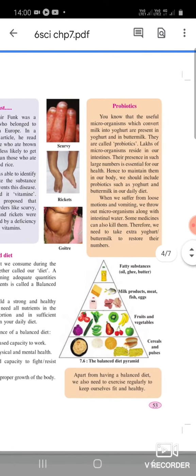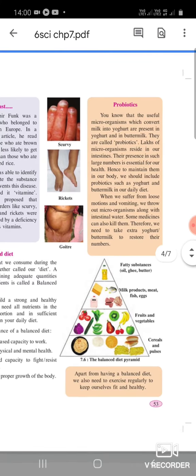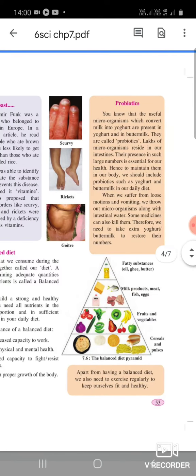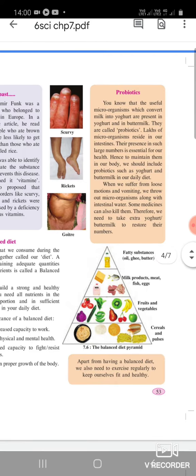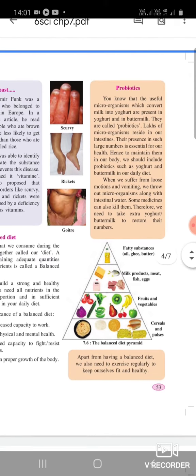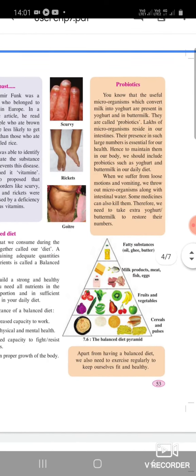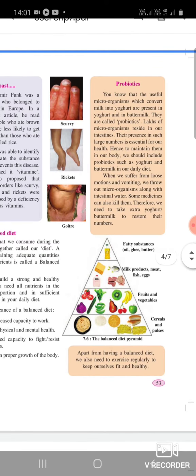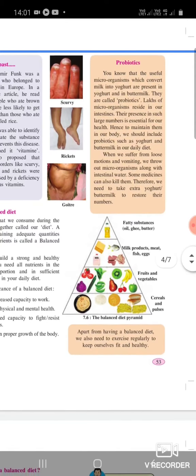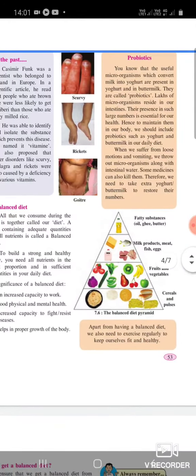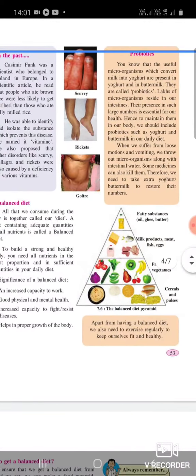Probiotics. You know that the useful microorganisms which convert milk into yogurt are present in yogurt and in buttermilk. They are called probiotics. Lakhs of microorganisms reside in our intestine. Their presence in such large number is essential for our health. Hence, to maintain them in our body, we should include probiotics such as yogurt and buttermilk in our daily diet.